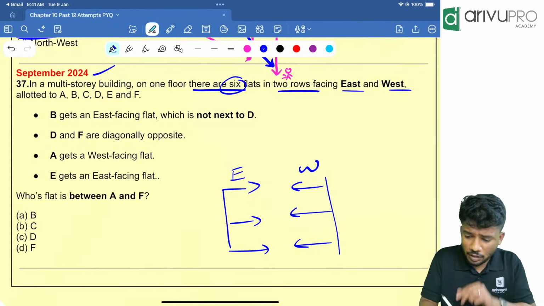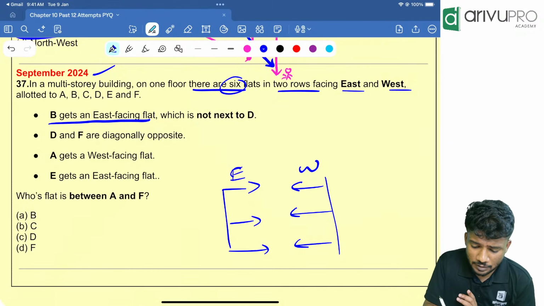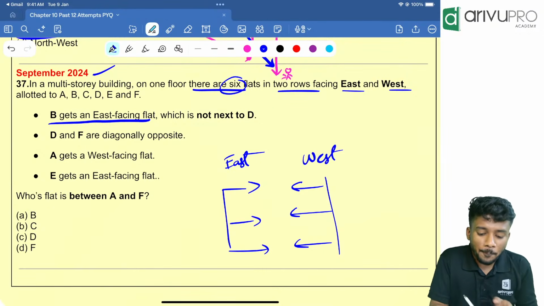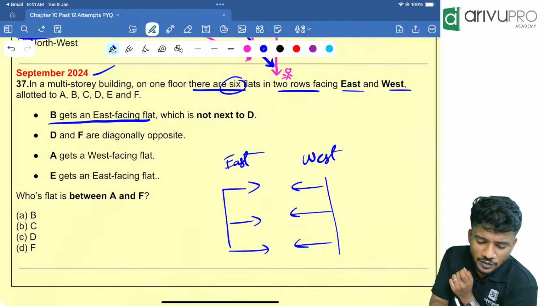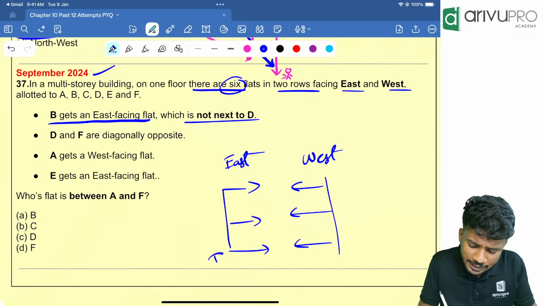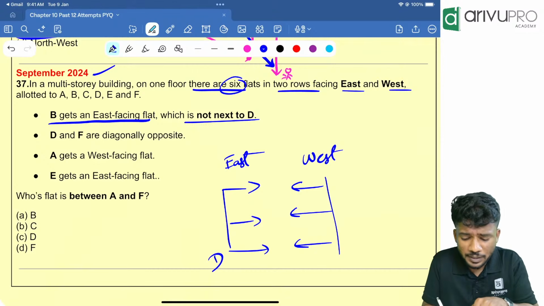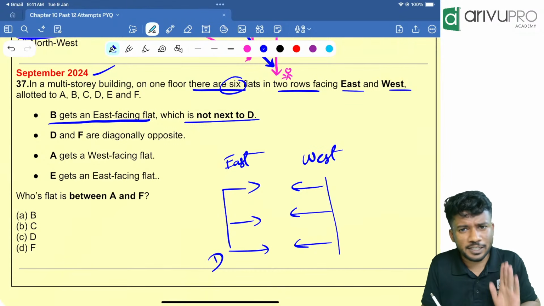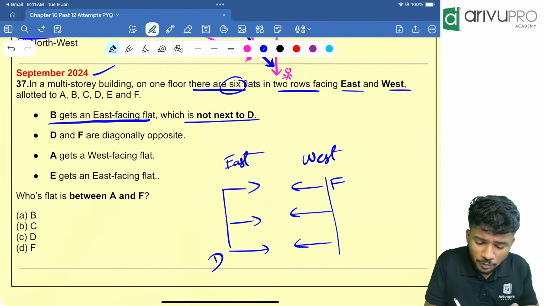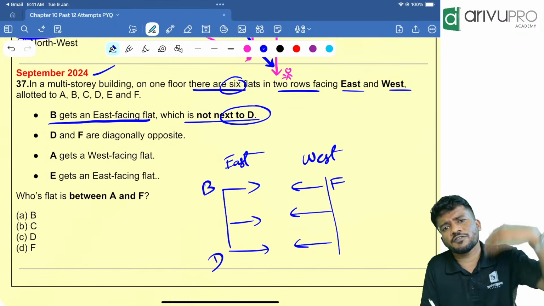Now the question is: B gets an east facing flat. I'll write east itself, otherwise you will get confused. First, B gets an east facing flat which is not next to D. Okay, fine. D and F are diagonally opposite. So let D be over here, because D should also be looking towards east. Then diagonally opposite means F should be on the opposite side. Then B should not be next to D, so B should be somewhere over here. If this assumption is wrong, we will erase it and draw again.